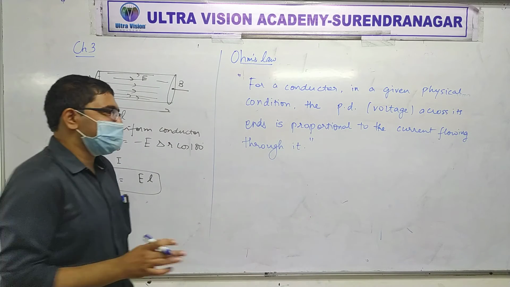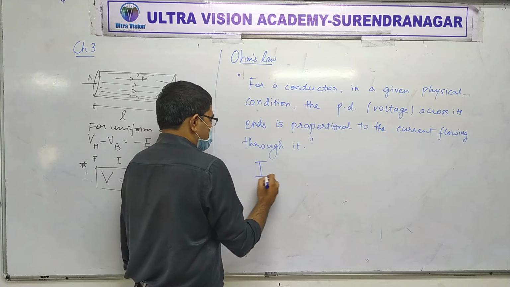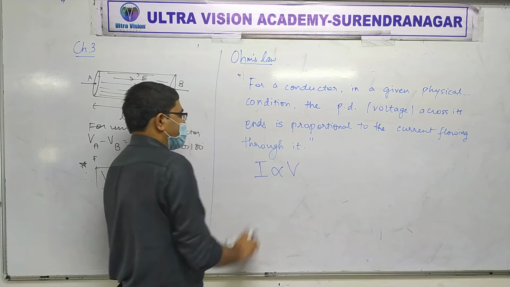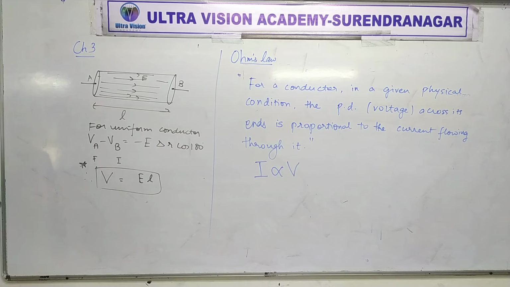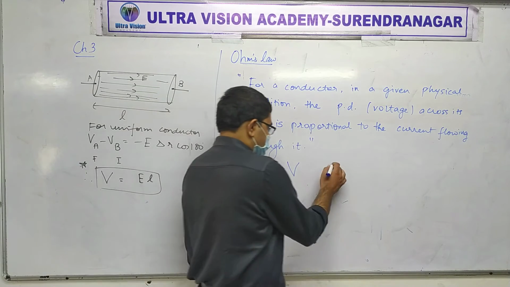So basically, Ohm did an experiment and found that I will be proportional to V for a conductor, nothing else.